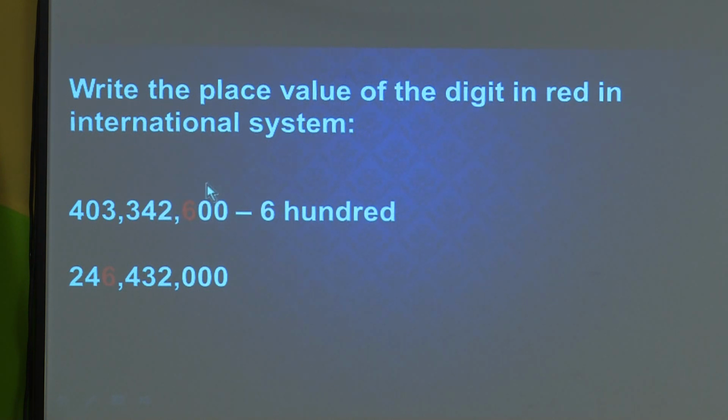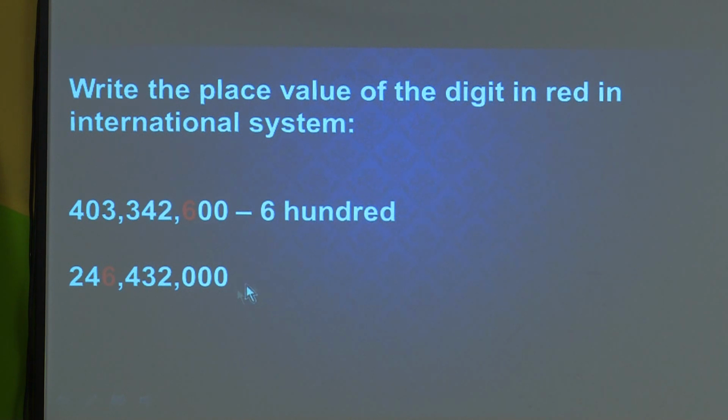Yes, we had written this in the previous slide. This is ones, so here it is ones, tens and hundreds. So it is 600. What will be here? This is your ones, this is your thousands, and this is your million. So what is the digit? 6 is the digit. This one is 6 million.